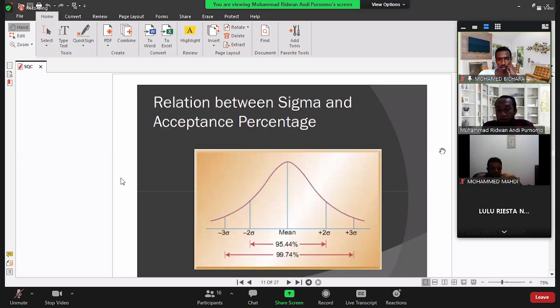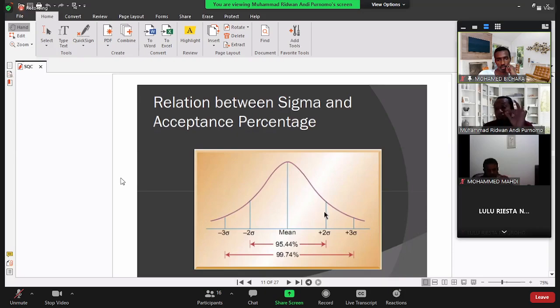Here we also can have several control limits. If we want to accept a lot of products, then we can use 3 times the standard deviation. But if we want to be more accurate, then we can use only 2 standard deviations. If we use 2 standard deviations, the acceptance area will be from here to here.